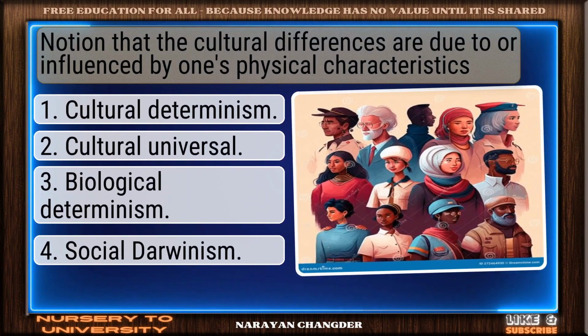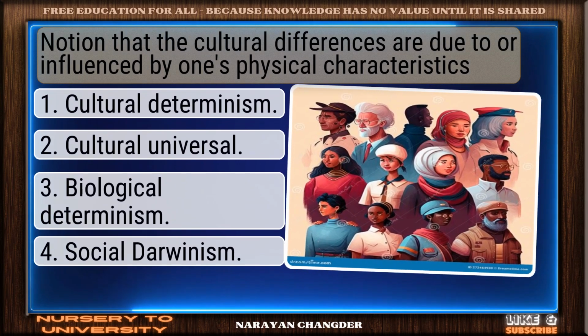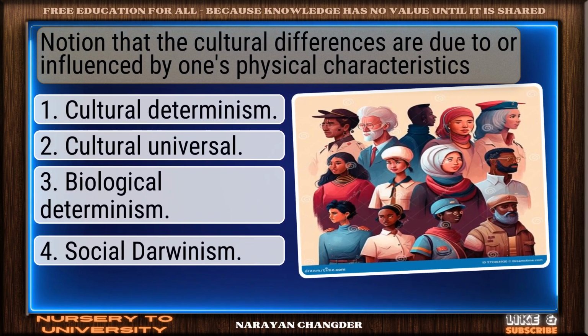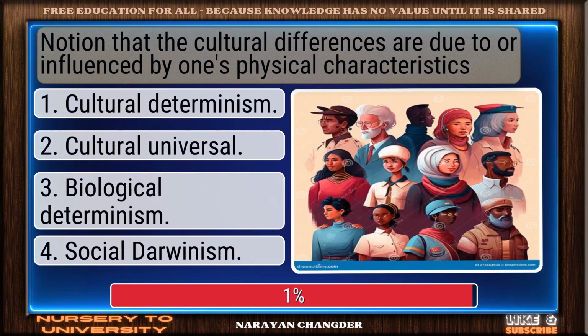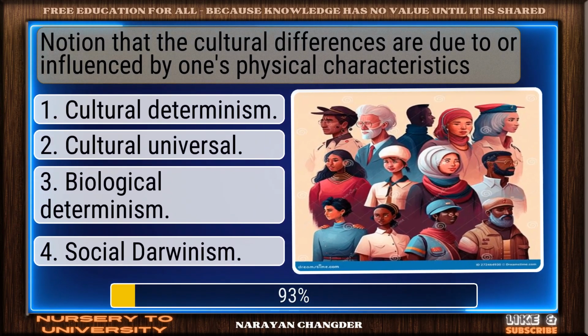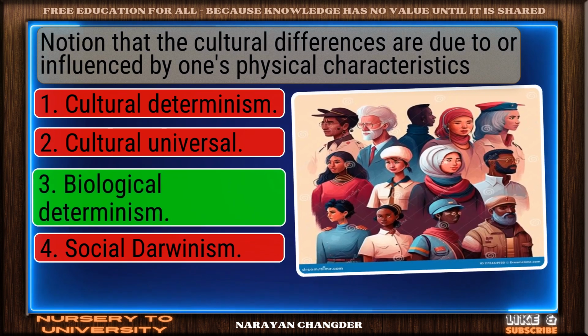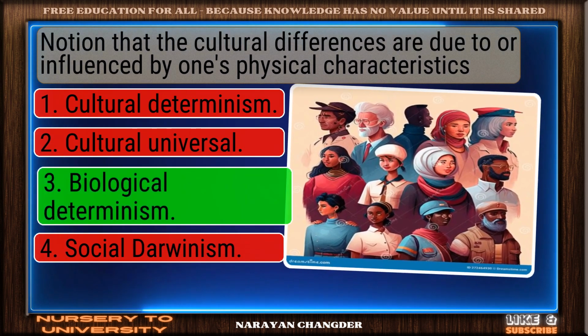Notion that the cultural differences are due to or influenced by one's physical characteristics. Nice work. You chose biological determinism, and it is correct.